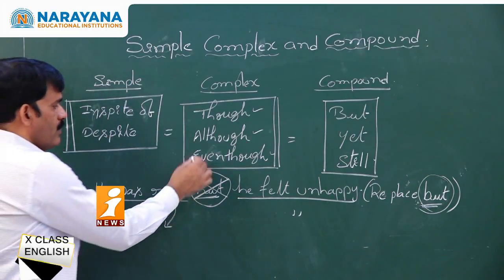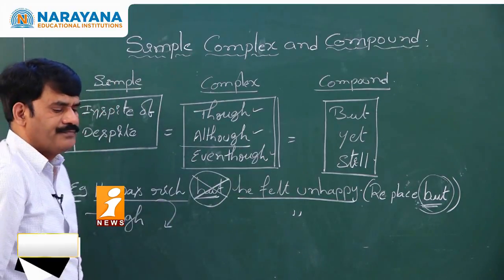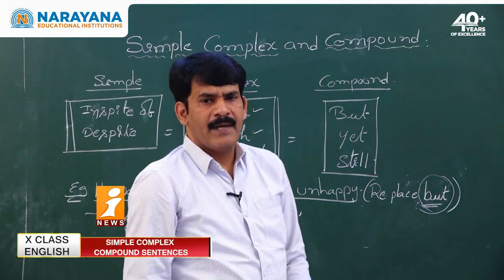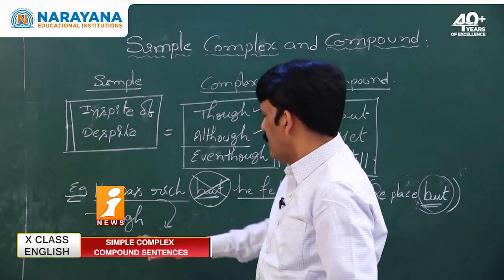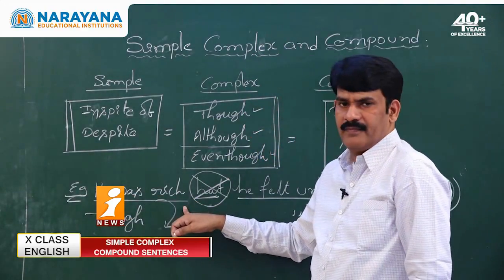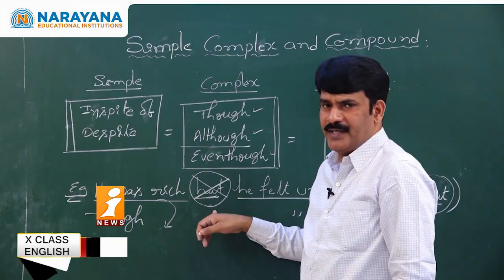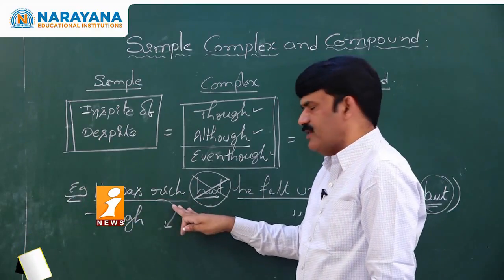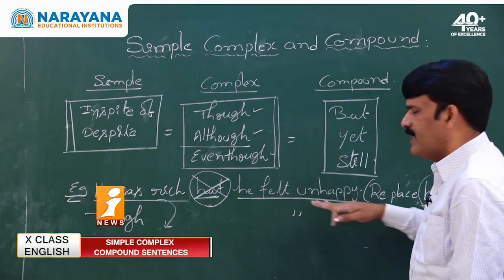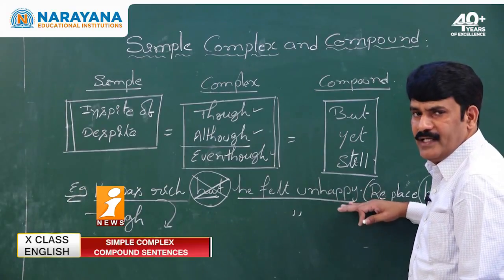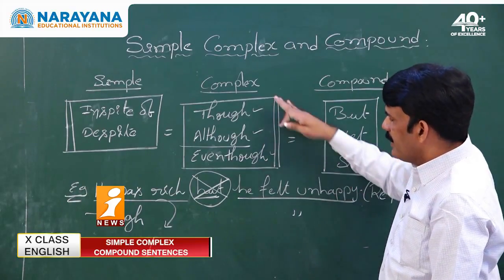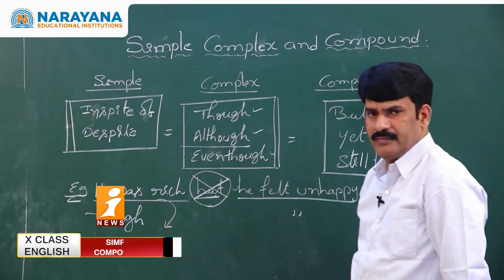Similarly, you rewrite the sentence using although. Simple. You place although in the place of though. Although he is rich, don't use again but. Although he is rich, he felt unhappy. Now, rewrite the sentence using even though.